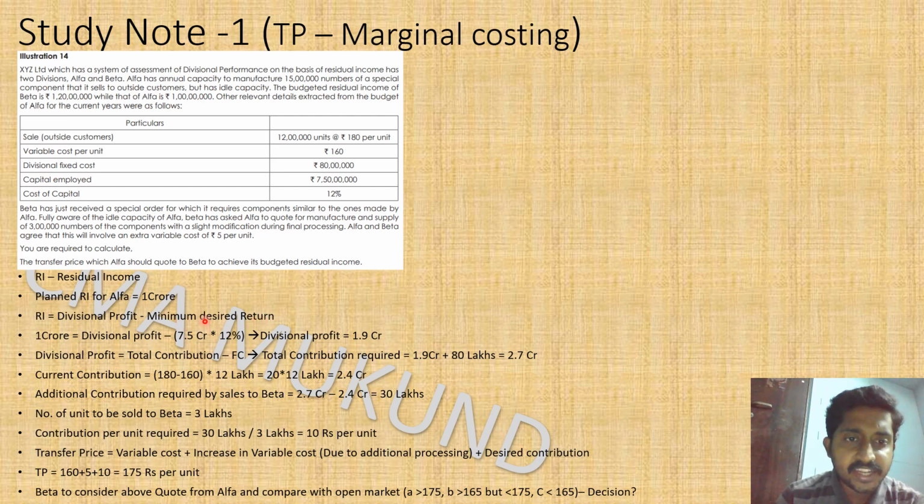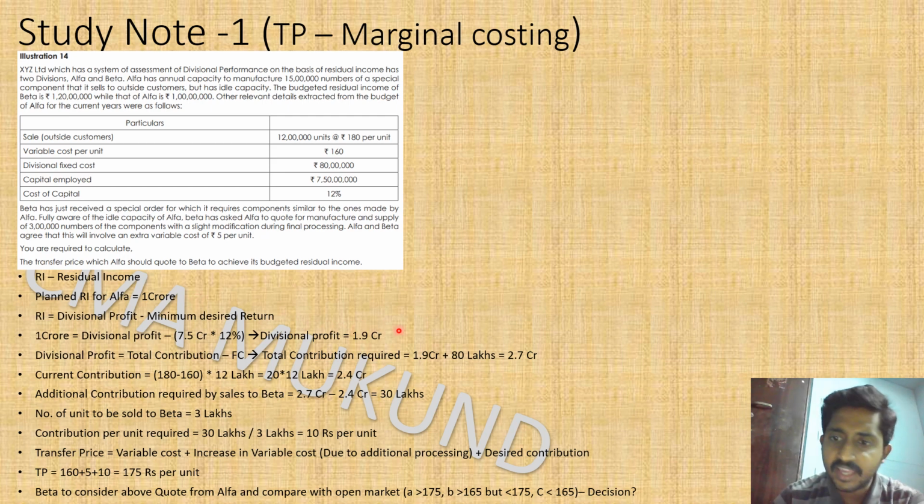What does the management need for the 7.5 crores of capital employed? A 12% return. So 7.5 crore into 12% is management's expectation, which makes the divisional profit 1.9 crore. So divisional profit has to be 1.9 crore so that the residual income of 1 crore can be achieved.